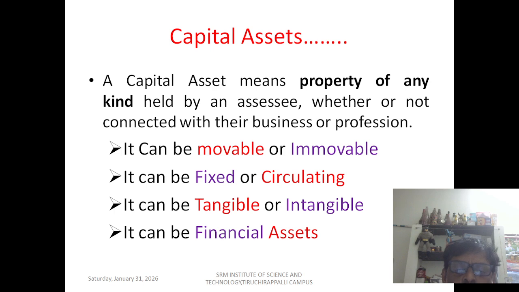By immovable property, we can say land and building is an example, and fixed and circulating can be plant and machinery. Tangible is anything that can be seen, touched and felt. Examples of intangible are patent rights, copyrights, lease rights, and goodwill is the best example of intangible assets.